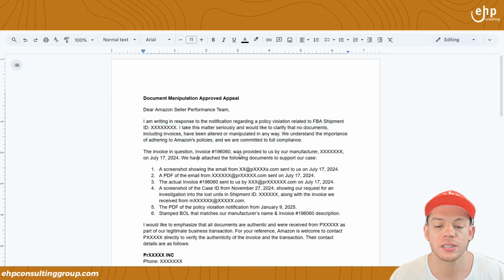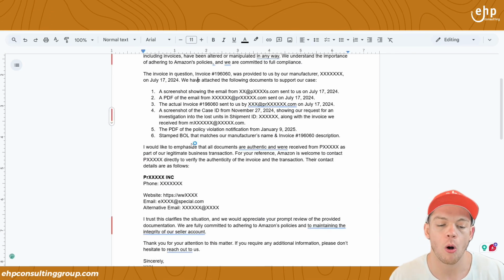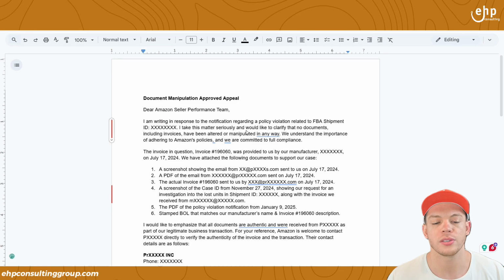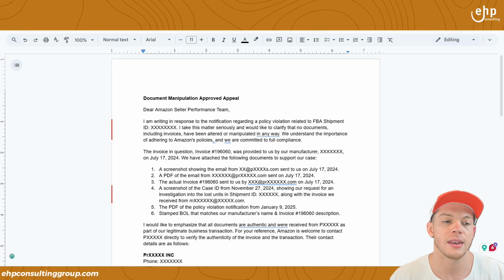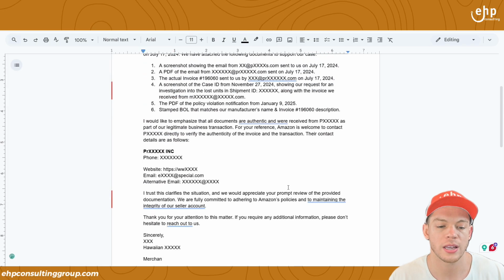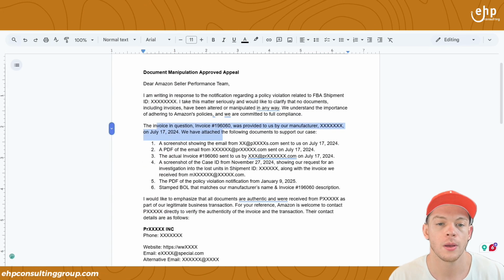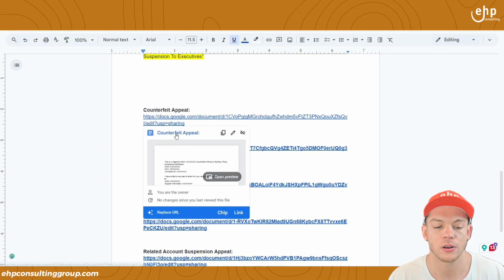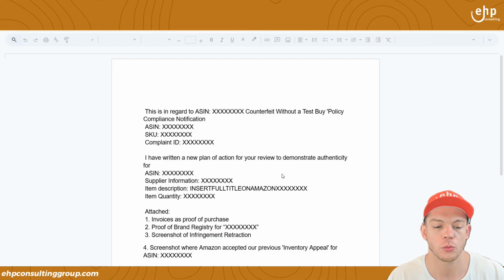We've got invoices, PDFs, and all the information of the manufacturer and everything here that shows that we were selling real items and nothing was manipulated. So we've got a little appeal here, straight to the point. This one actually worked, but there are also different types of templates that we have down here. So, a counterfeit appeal that actually worked in the past.